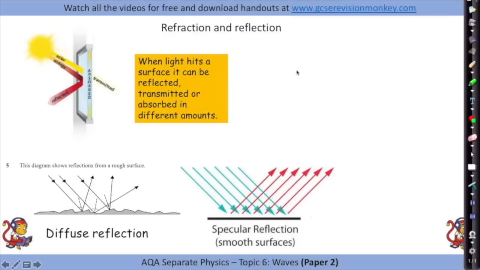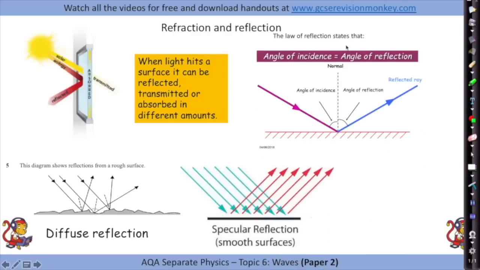Now, reflection happens in 2 different ways. So if light hits a surface, for example a wall, we would say it has diffuse reflection. We can see light being reflected from the wall, but we can't see a picture coming from the wall. That's because diffuse reflection is where the light is scattered in all different directions. So we don't end up with a picture, but we can still see the wall because light is being reflected from it. Now, specular reflection is for smooth surfaces. Specular reflection is where the light hits and leaves at the same angle. This would be, for example, a mirror where you can see an image clearly, or maybe reflected from a window if you're at the right angle.